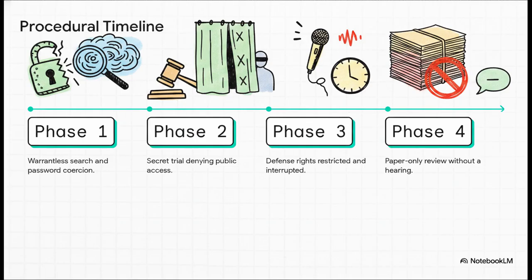All right, let's look at Part 4, Procedural Justice Breakdown. So the AI analysis tracked the timeline of events from our sources, and it's basically a domino effect of procedural failures. First, an allegedly warrantless search where he was coerced for passwords. Then, they hold a secret trial and block public access without a valid legal exemption. During that trial, Dr. Chen's attempts to present his scientific defense were repeatedly restricted and interrupted. And the appeal? A paper-only review. No formal hearing at all, even with massive disputes over the facts.